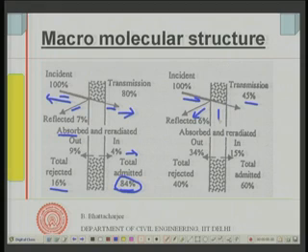49% therefore is absorbed, and out of 49%, 34% is radiated outward, 15% is radiated inside. So, 34 plus 15 makes 49, and therefore total rejected is 34 plus 6, which makes it 40%, and total admitted is 15 plus 45, which is 60%. So, it is basically a heat absorbing glass. You can see this is a heat absorbing glass which absorbs about 49%, nearly half of it, whereas this other one was not an absorbing glass, it was an ordinary glass.